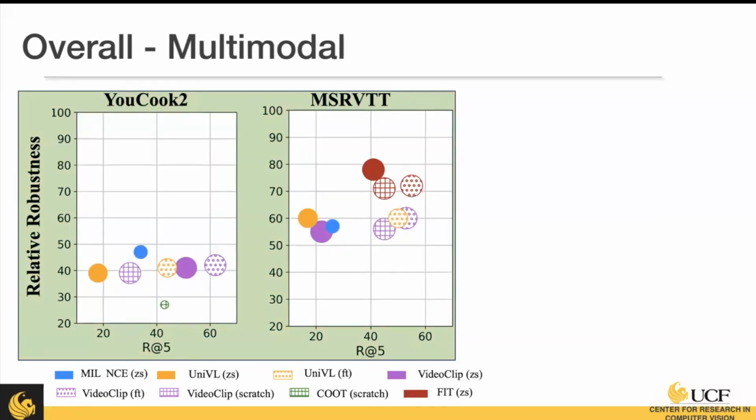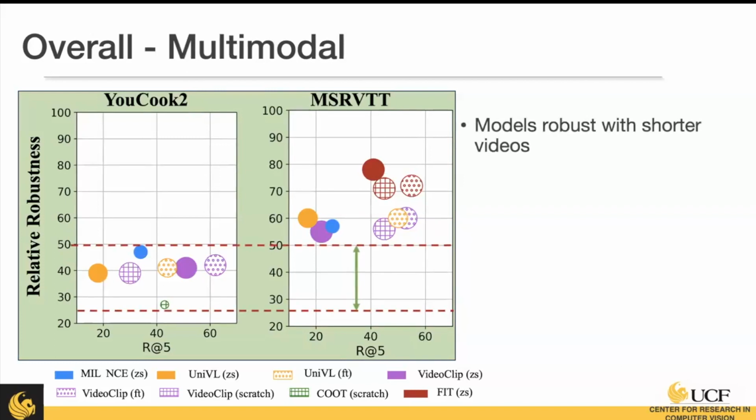So when we're perturbing both vision and text, we again see that models are better with these shorter, more distinguishable videos as compared to the longer, less distinguishable videos.